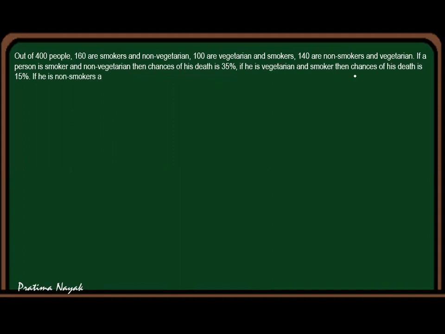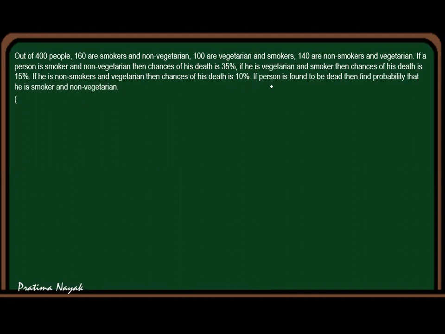If vegetarian and smoker, the chance of death is 15%. If non-smoker and vegetarian, the chance of death is 10%. If the person is found to be dead, then find the probability that he is a smoker and non-vegetarian. The options are 56 by 85, 66 by 85, 46 by 85, 68 by 85.